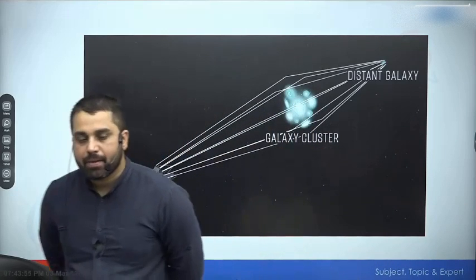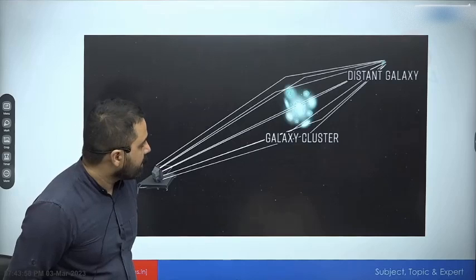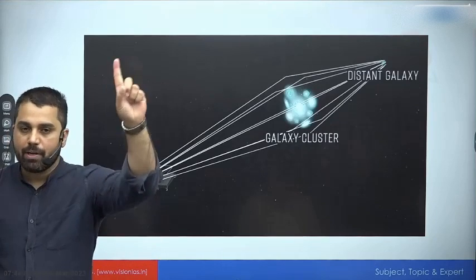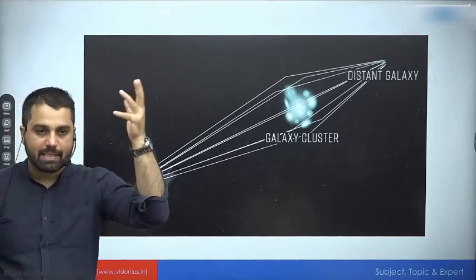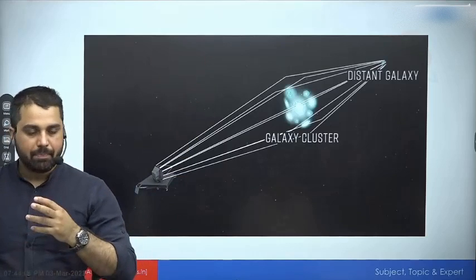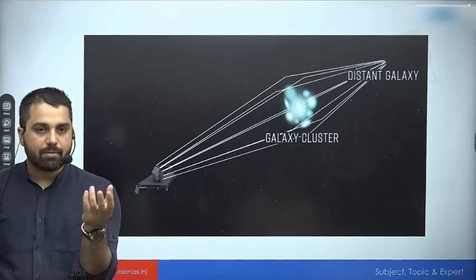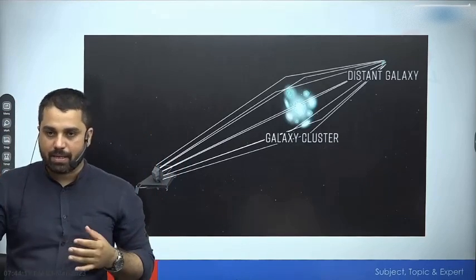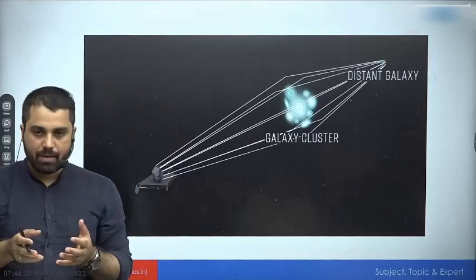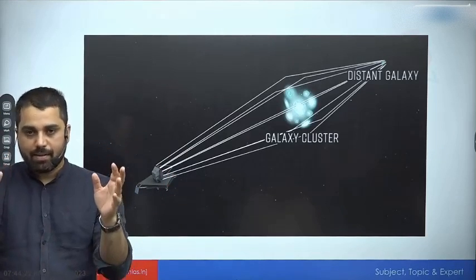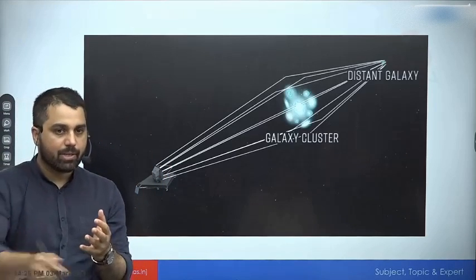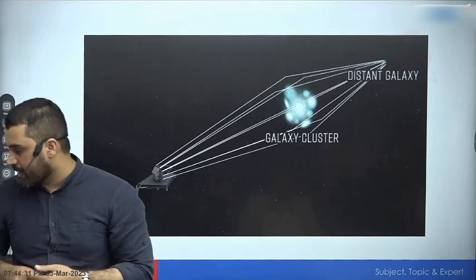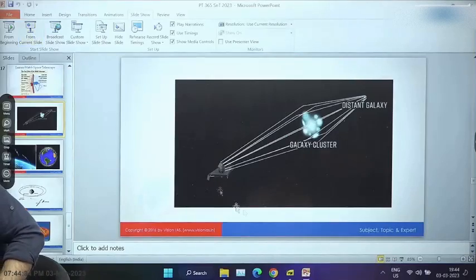Now here is the thing, this convergence can occur in some ways such that light from one source may seem like it is coming from many sources, and because of that the image you are going to get will be like a ring. There is one galaxy, but this converging light converges at different points, and it can make a ring-like structure. If you look at the image, you will find many images of the same galaxy in a ring formation. This was first hypothesized by Einstein, and because of that it is called the Einstein ring. तो ये भी आपके मटेरियल में दे रखा है.